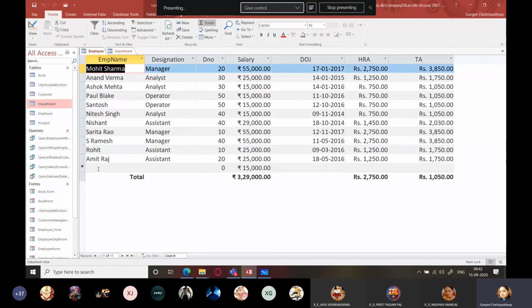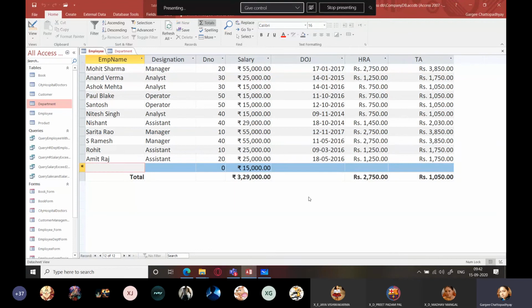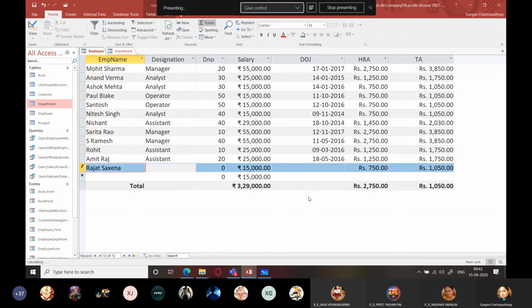Can you specify any new employee? Say I'm going to enter the name of the employee as Rajat Saxena, and let me take that person as assistant working in a department with department number 60.